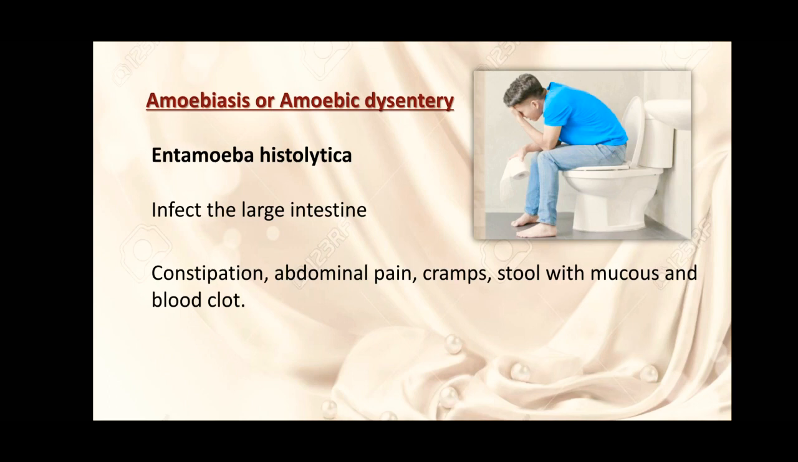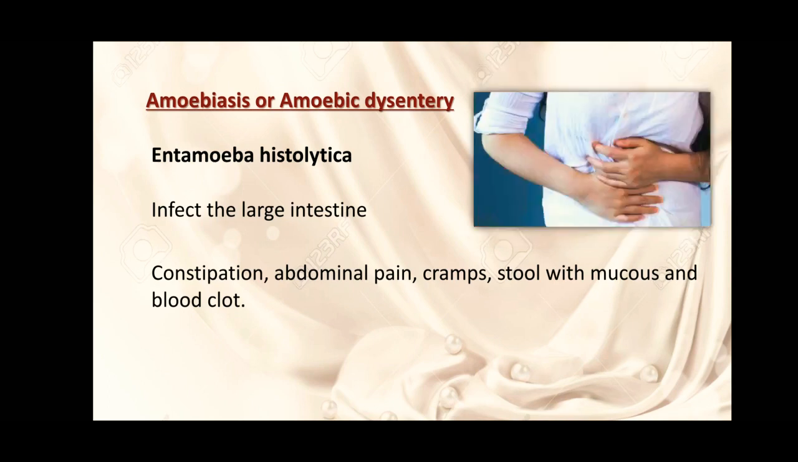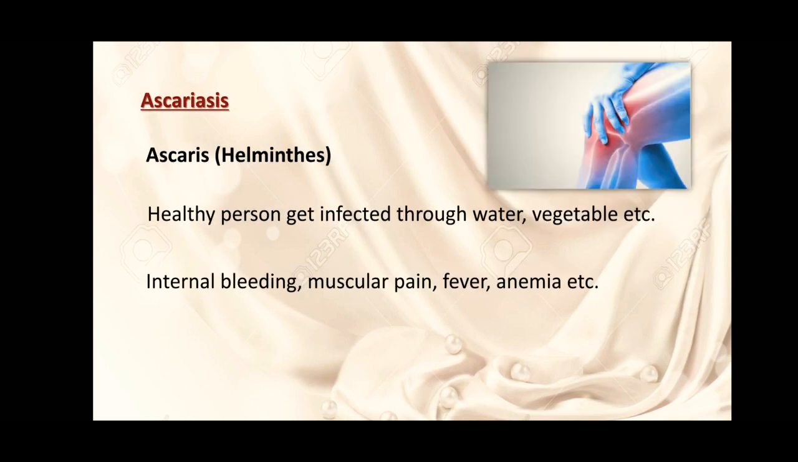The major causative agent of this disease is Entamoeba histolytica, and this Entamoeba histolytica enters through water and food, so it infects the large intestine badly. The major symptoms of this disease: constipation, abdominal pain, cramps, stool with mucus and blood clots. Next disease is Ascaris. The major causative agent is Ascaris, related to the Helminthes family.